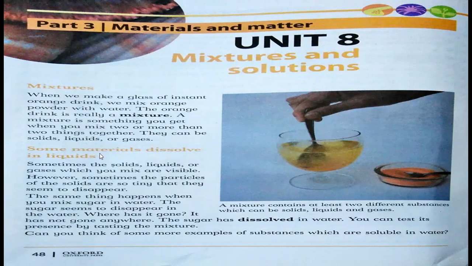Next, some materials dissolve in liquid. Sometimes the solids, liquids, or gases which you mix are visible. However, sometimes the particles of the solids are so tiny that they seem to disappear. The same thing happens when you mix sugar or salt in water. The sugar seems to disappear in the water. Where has it gone? It has not gone anywhere. The sugar has dissolved in water and you can test its presence by tasting the mixture.